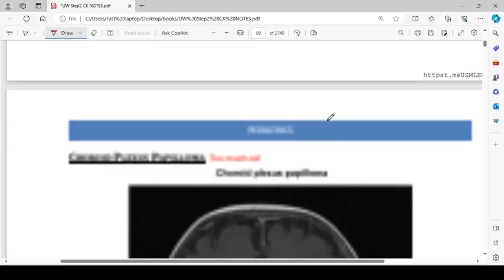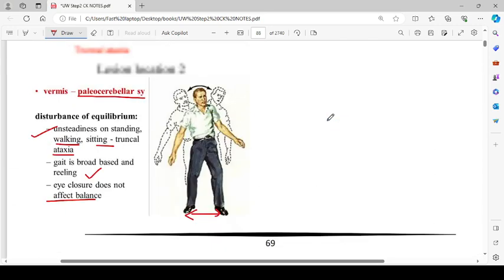So there is a test that is called the Romberg test. If the person is having a problem with proprioception, that is the dorsal column system, the Romberg test will be positive. In the Romberg test, the person is asked to stand with his eyes open, and then he's asked to walk in a straight line.